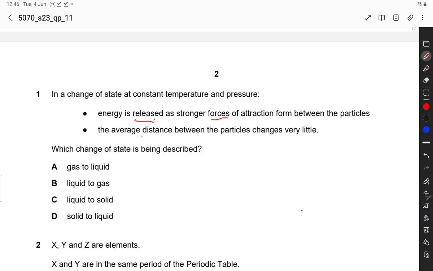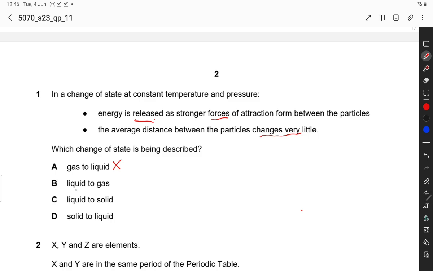Energy is released. The average distance between the particles changes very little. It means liquid changes into solid state. Which change of state is being described? A, gas to liquid. When gas changes to liquid, heat is released, but the average distance between the particles changes a lot, so that's why it is incorrect.